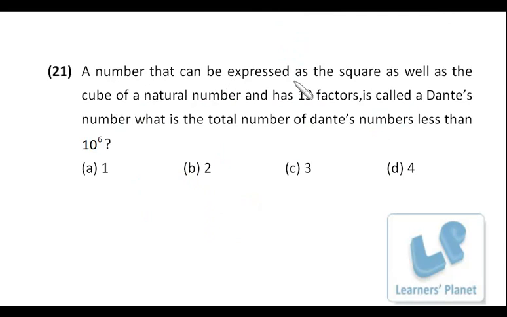Next is a number that can be expressed as the square as well as the cube of a natural number and has 13 factors is called Dante's number. What is the total number of Dante's numbers less than 10 raised to 6?